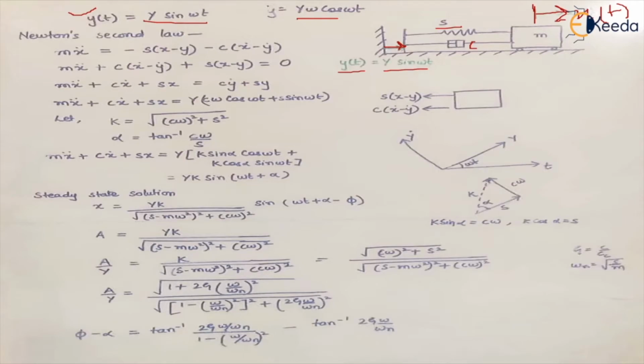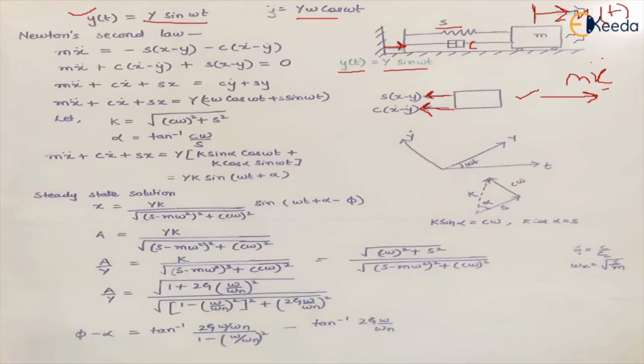Now if we draw the free body diagram of this mass, the motion is taking place in this direction, which is m into x double dot, right? And this force is equal to what? The restoring force, which is acting in the opposite direction, and the damping force, which is also acting in the opposite direction or towards the fixed end. But we know what this restoring force of the spring is. It is spring stiffness into displacement.